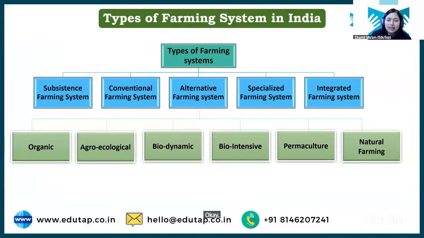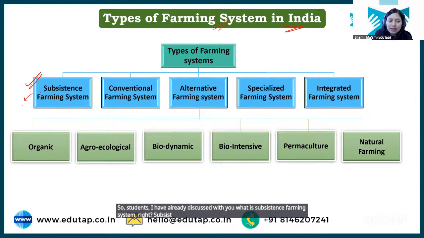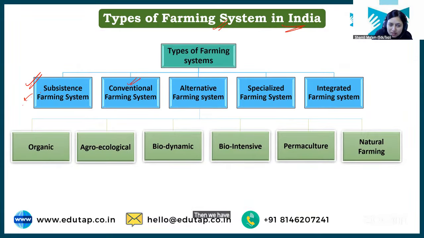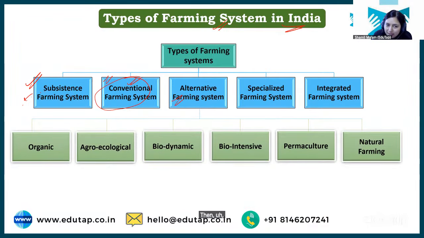Okay, now next we have the types of farming system that are followed in India. Students, I have already discussed with you what is subsistence farming system, right? Subsistence is just to meet the demand of the family. Then we have conventional farming system. Conventional farming system is where we are using all kinds of chemicals. We are using all kinds of conventional methods of doing farming. We'll discuss that in detail. Then there is alternative farming system.